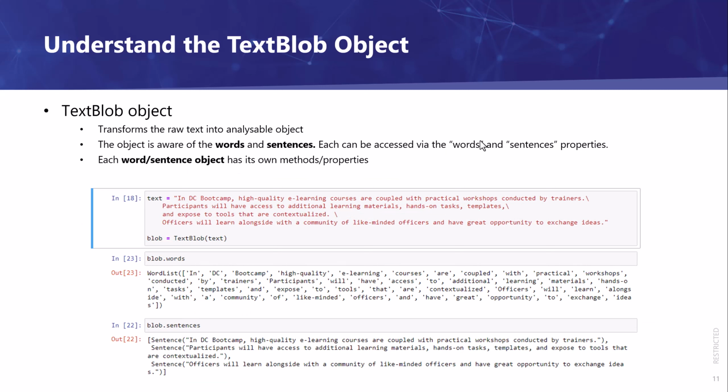To explain further, when we did that, it transformed our raw text into an analyzable object. This object is aware of words and sentences. Words and sentences are special properties in this package. Each of these word and sentence objects in turn has its own methods and properties that we can use to transform and analyze the text.